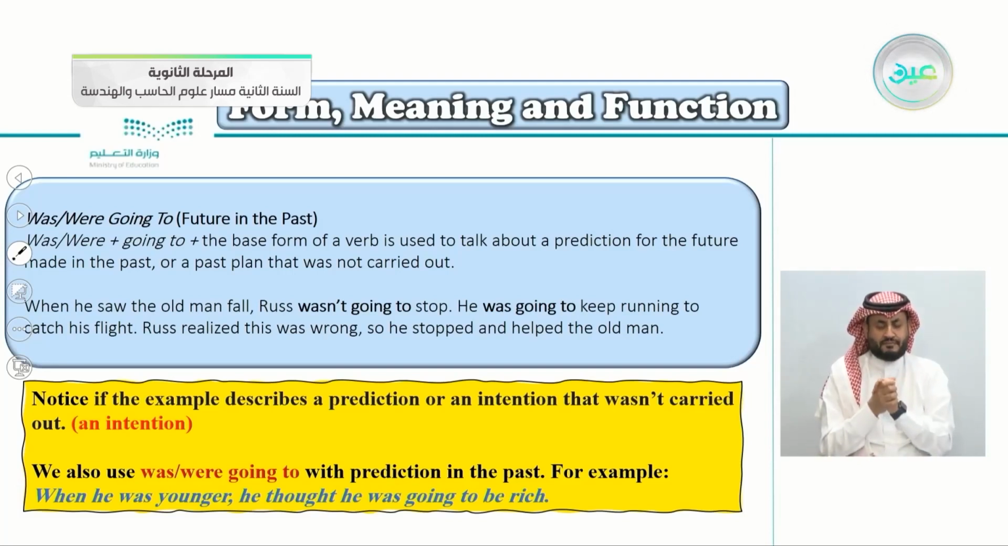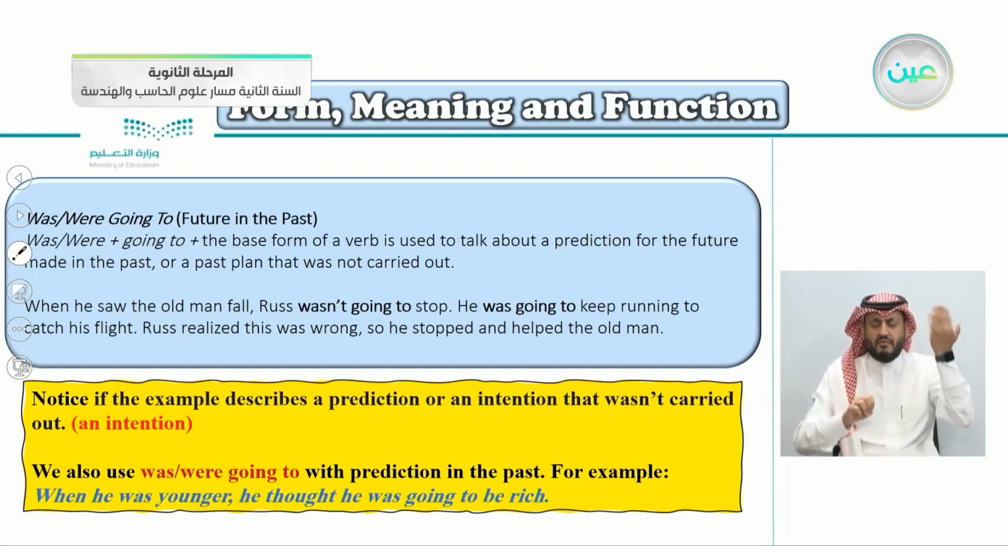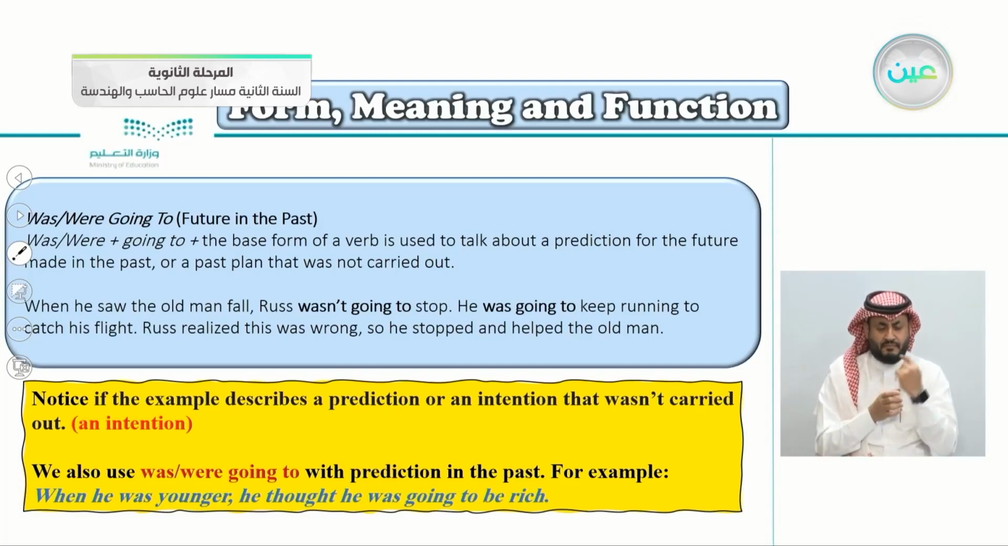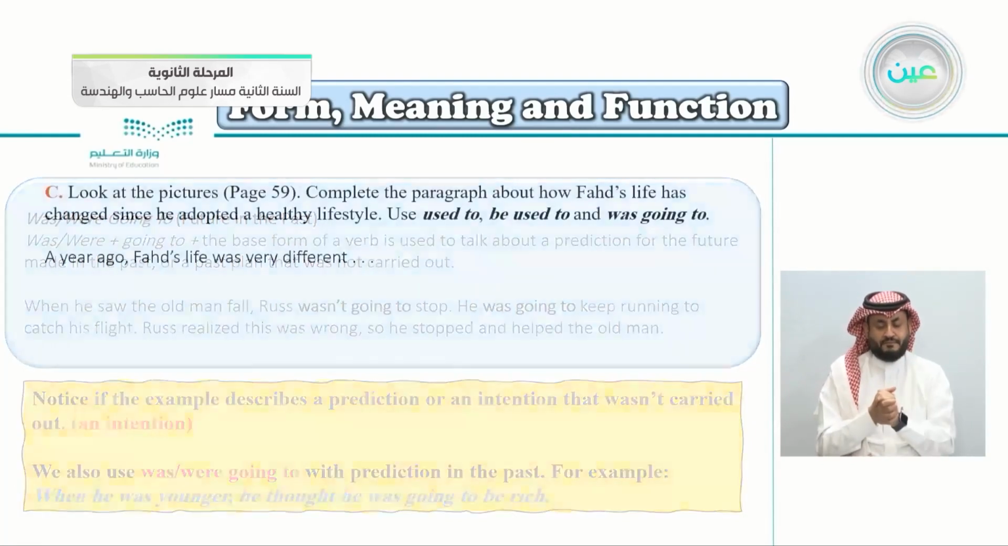We also use was, were, going to with predictions in the past when we want to predict something in the past. For example, when he was younger, he thought he was going to be rich.